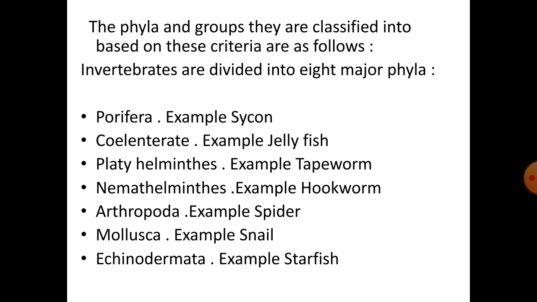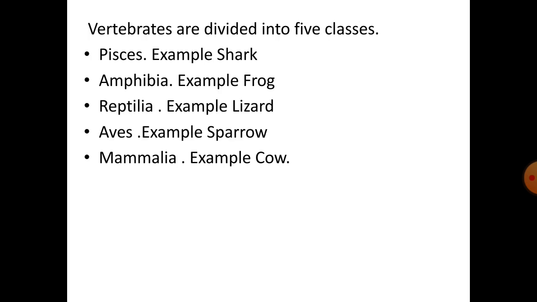Invertebrates are divided into 8 major phyla. Porifera, example Sycon. Coelenterata, example jellyfish. Platyhelminthes, example tapeworm. Nemathelminthes, example hookworm. Arthropoda, example spider. Mollusca, example snail. Echinodermata, example starfish. Vertebrates are divided into 5 classes. Fishes, example shark. Amphibia, example frog. Reptilia, example lizard. Aves, example sparrow. Mammalia, example cow.